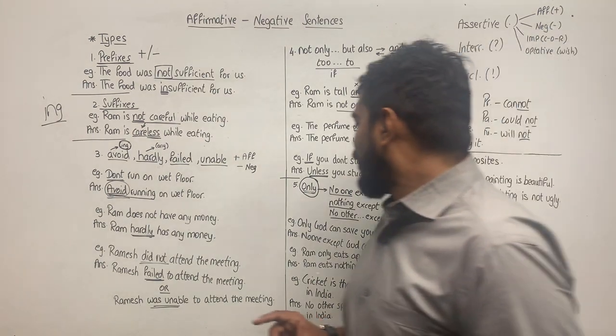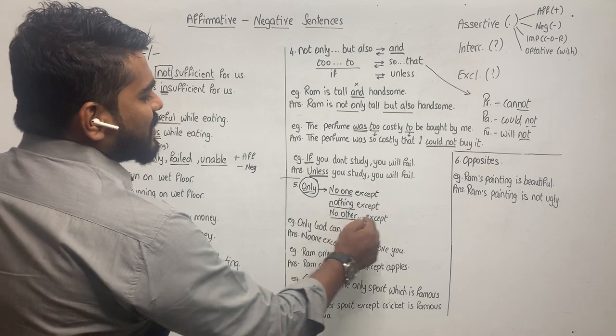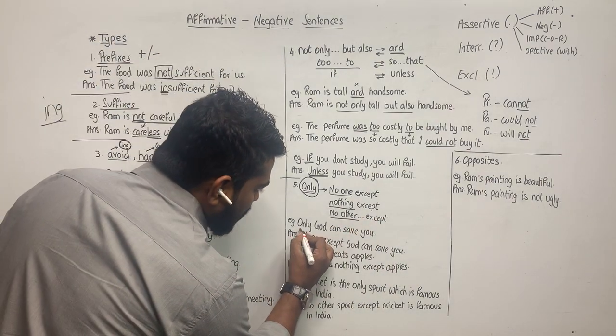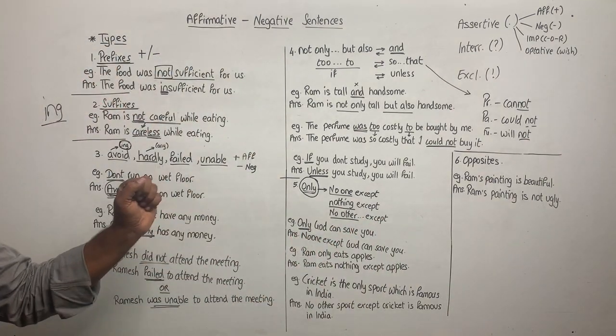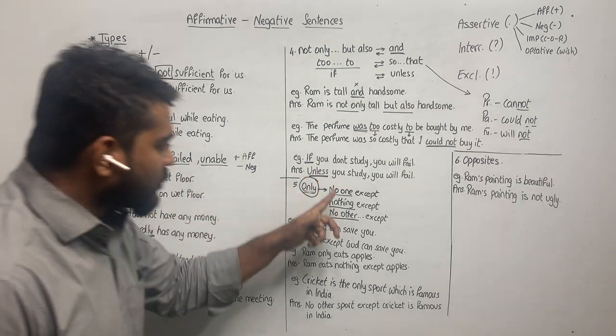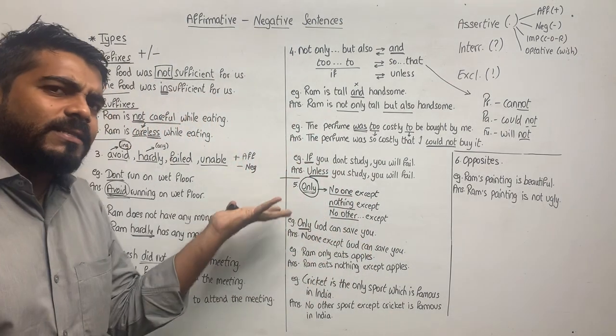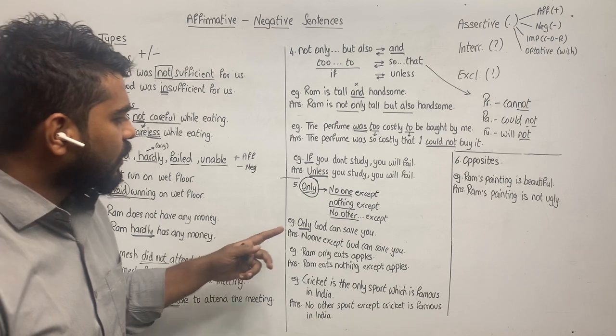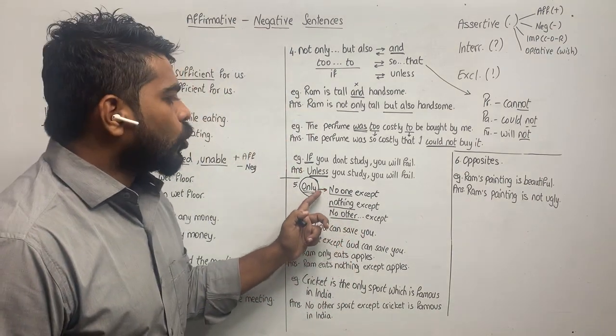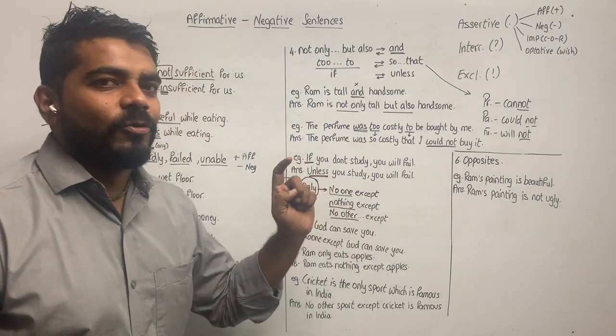Okay, let's see. Only God can save you. Only is given. The first thing that I will mark is only. Because it is only, it has to be either of these three. Now let's see which is the suitable answer. Only God can save you. No one except God can save you.